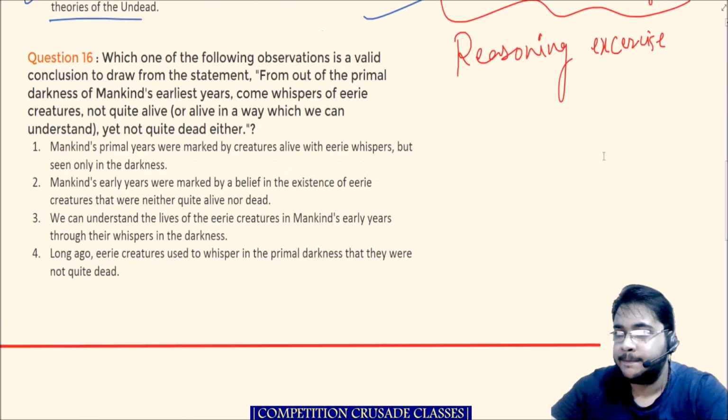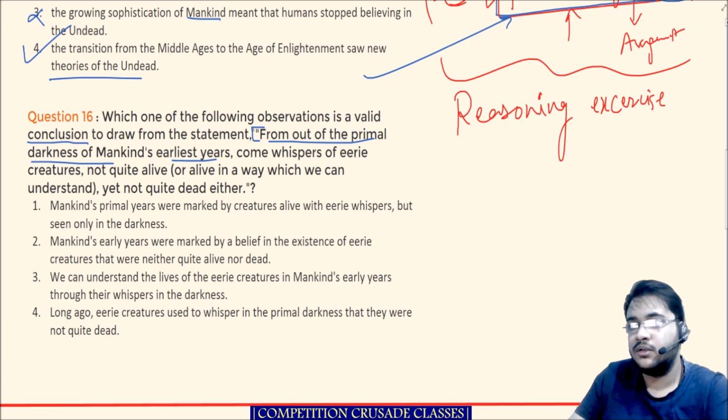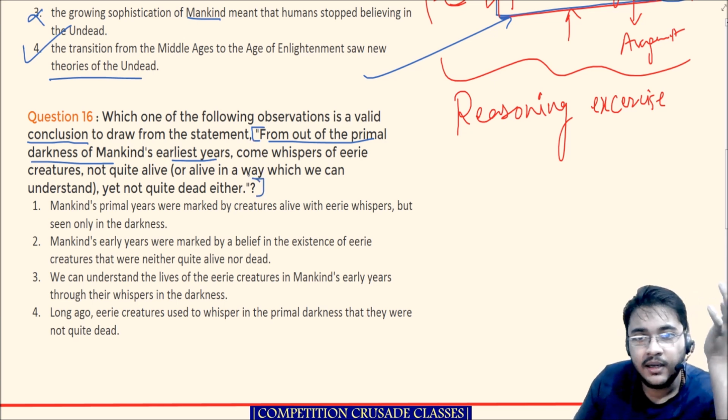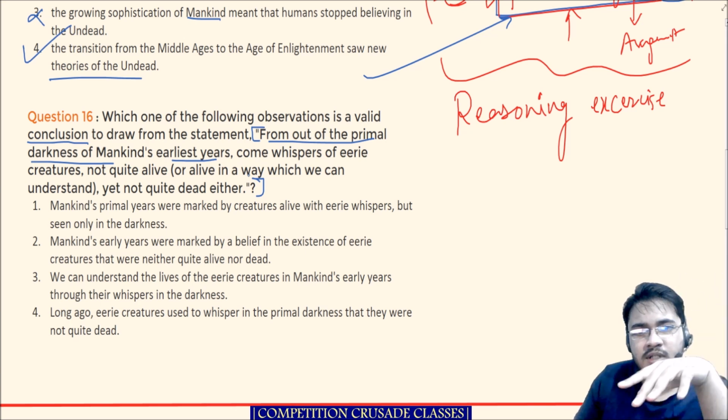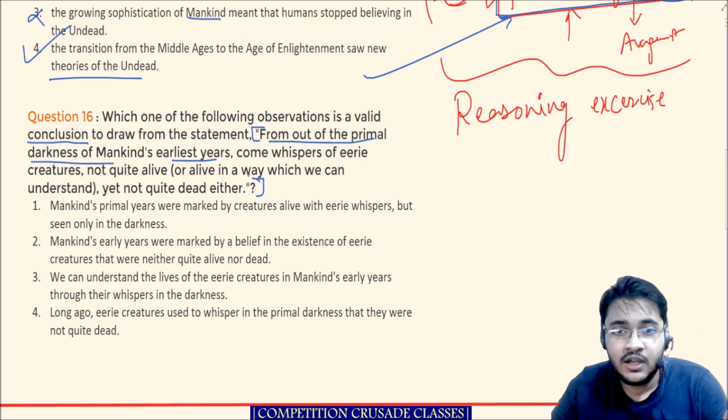Okay. The last question. Which one of the following observations is a valid conclusion to draw from the statement? So we are trying to draw a conclusion from the statement. From out of the primal darkness of mankind's earliest years come whispers of eerie creatures, not quite alive, or alive in a way which we can understand, yet not quite dead either. So I hope this is the first line of the first para. I hope you remember this. Even if you don't, you can just pause and go to the description. You can read it. I will read the options, and if I feel necessary, I'll go back to the passage.